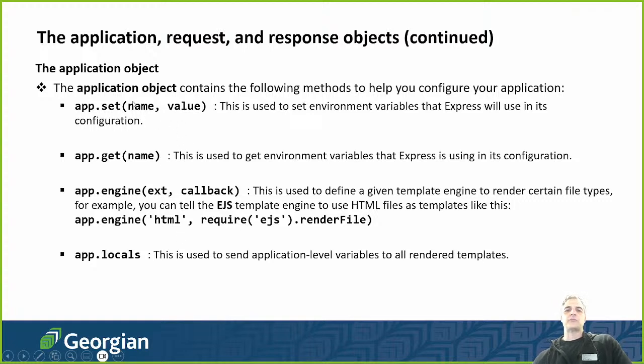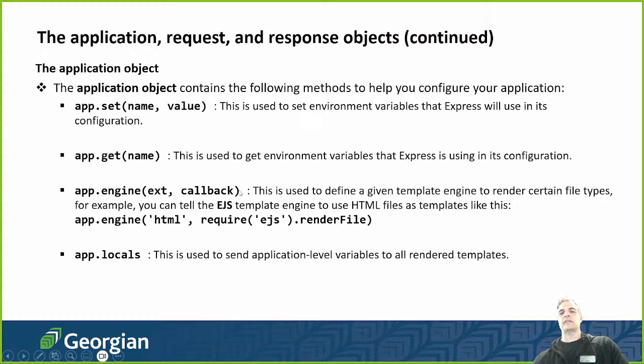So the application object, we use app.set. App.set is used to set environment variables that are built into Express. All right? App.get allows us to get an environment variable. So environment variables have a key-value pair. That's what they have, and these are built in.